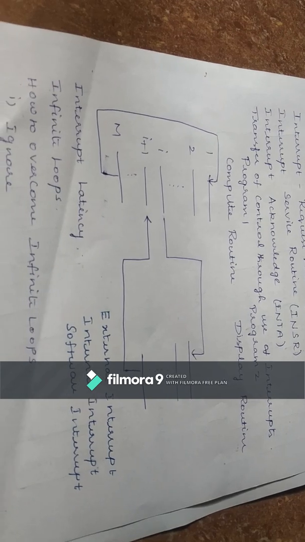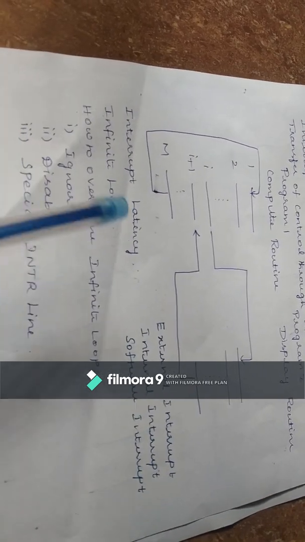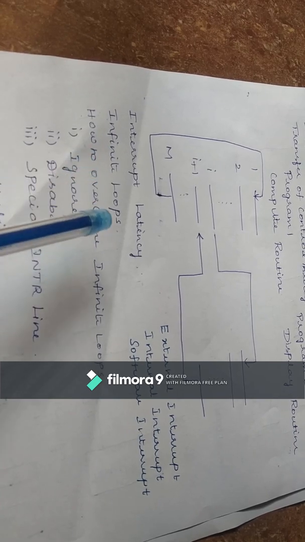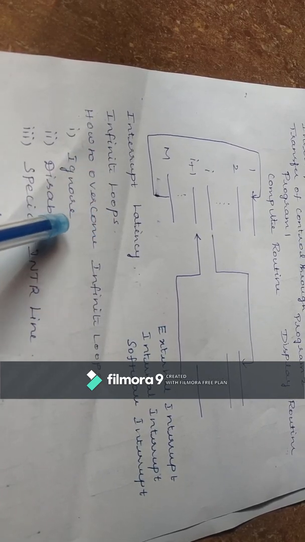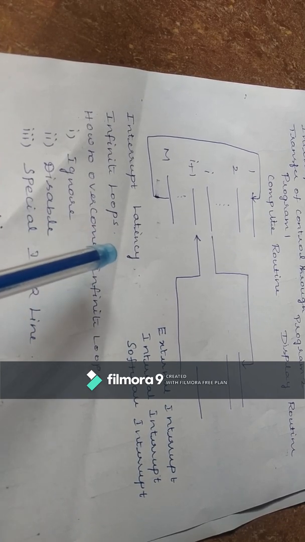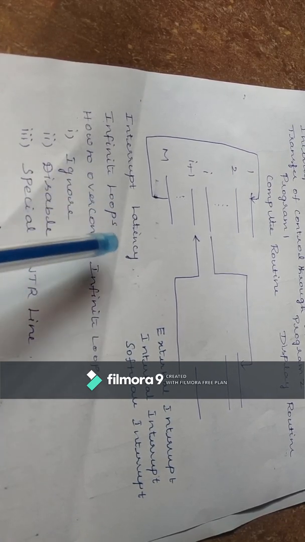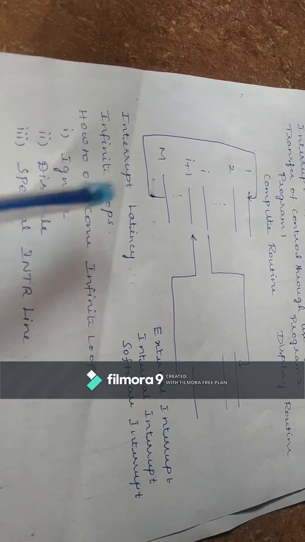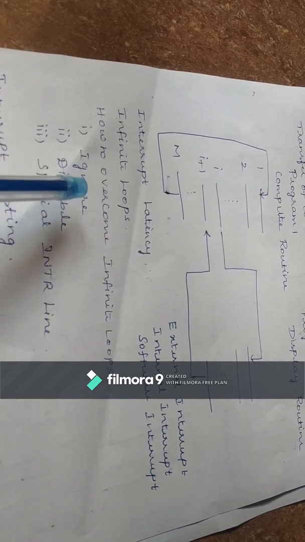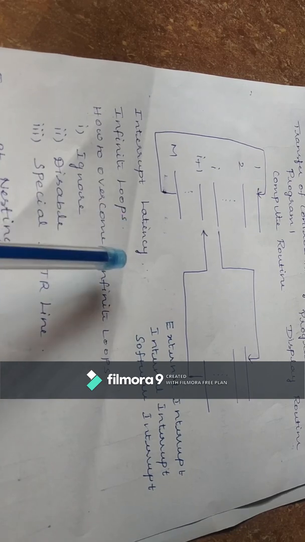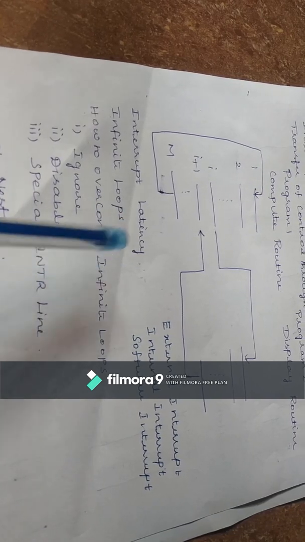Okay. The next one: if you get a large number of interrupts at the same time, how can the processor handle all those interrupts? That can lead to infinite loops. So how do we overcome these infinite loops? First, it will ignore all other interrupt signals while it is executing an interrupt service routine.